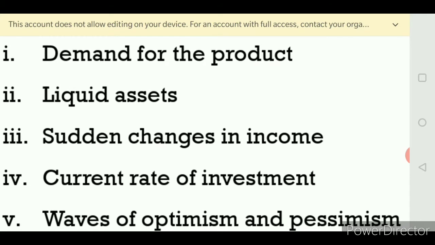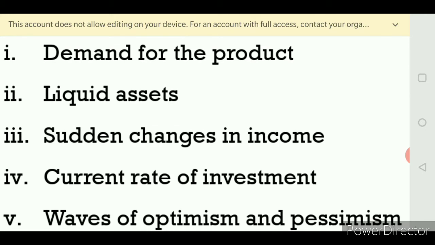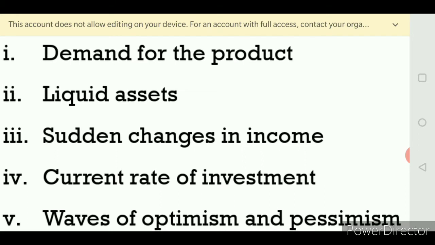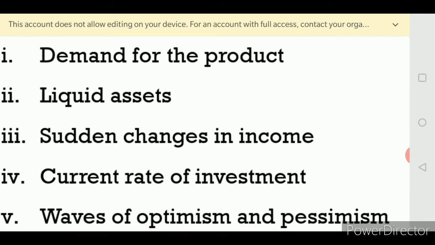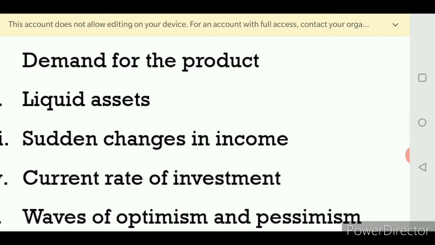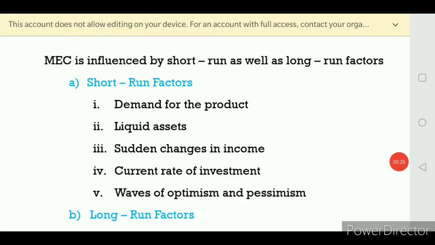If an entrepreneur holds it, what happens to the marginal efficiency of capital? If an entrepreneur has too much money and holds more liquid assets, MEC will automatically increase. The same vice versa: if he does not have money or liquid assets, his investment will automatically decrease. Okay, so next we come to know about sudden changes in income.